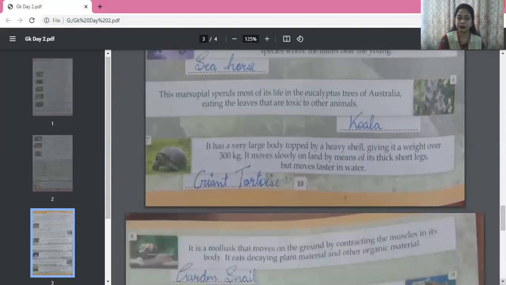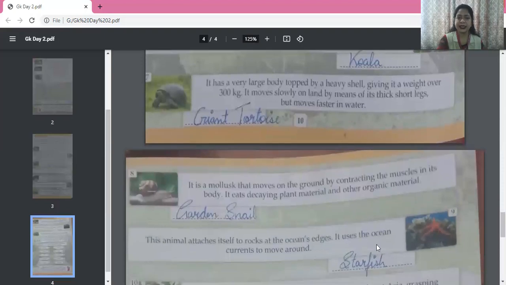Now, next, it is a mollusk that moves on the ground by contracting the muscles in its body. It eats decaying plant material and other organic material. So what is this? This is a garden snail. Garden, S-N-A-I-L, snail. Garden snail.